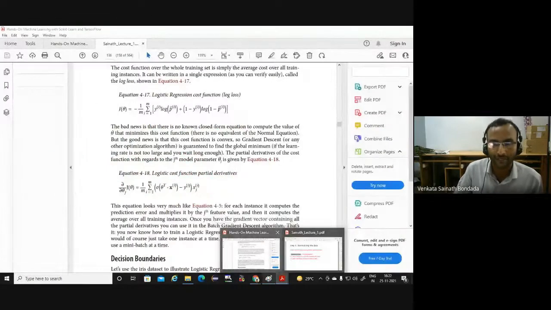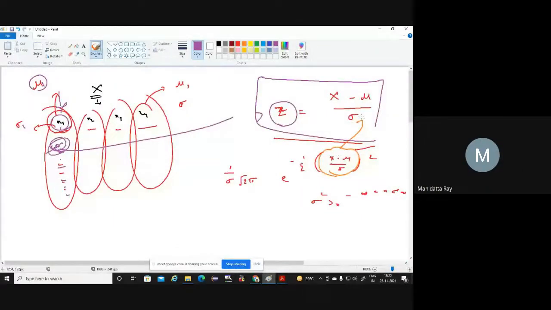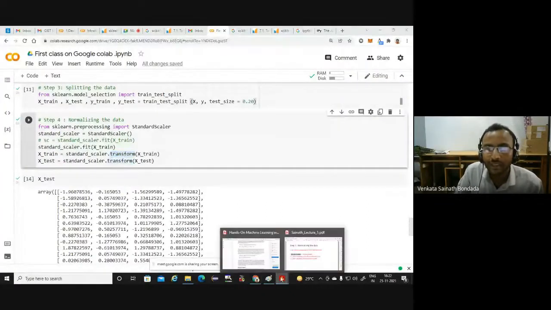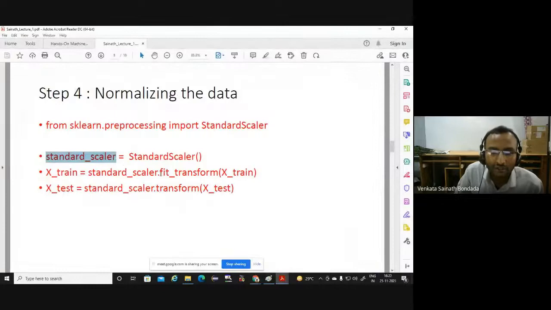And if you don't want to do them in 2 steps, you can simply use fit underscore transform in one go. You can combine the 2 lines and use this also. It's up to you. So after this, the data has been normalized and transformed.